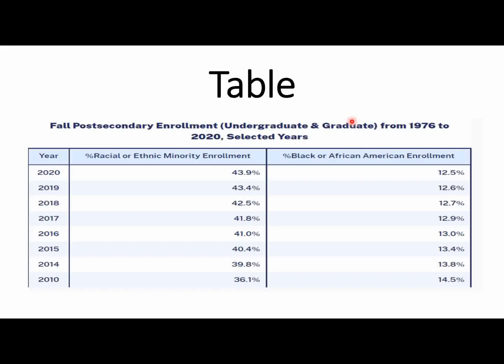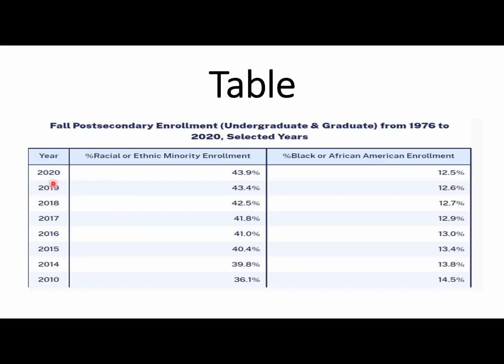So the table provides information related to the fall post-secondary enrollment, undergraduate and graduate. The primary features highlighted in the image are percentage racial or ethnic minority enrollment and percentage black or African American enrollment. Initially, it presents data regarding different years from 2010 to 2020.